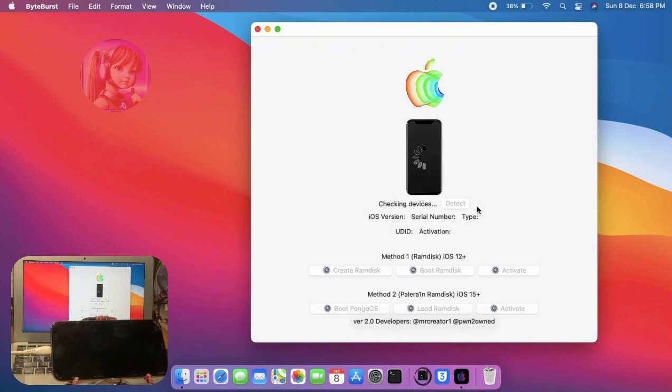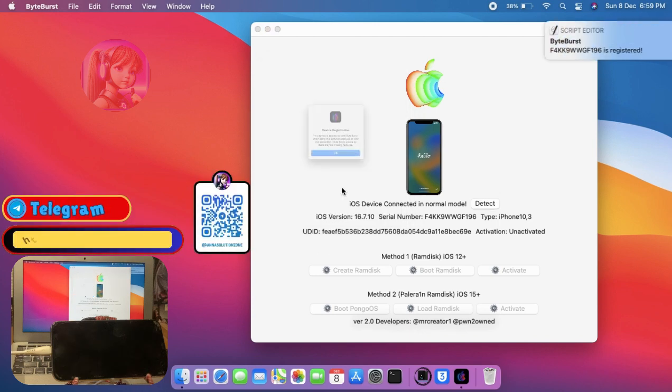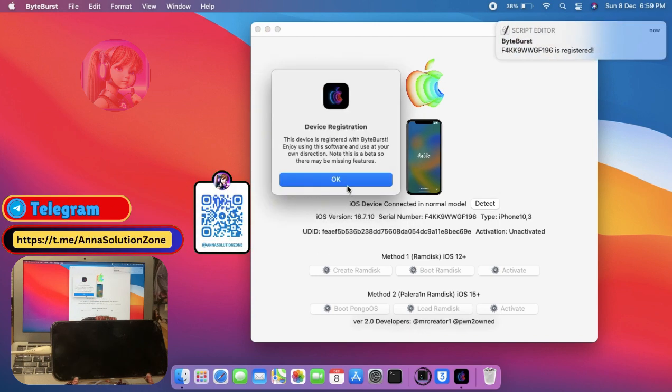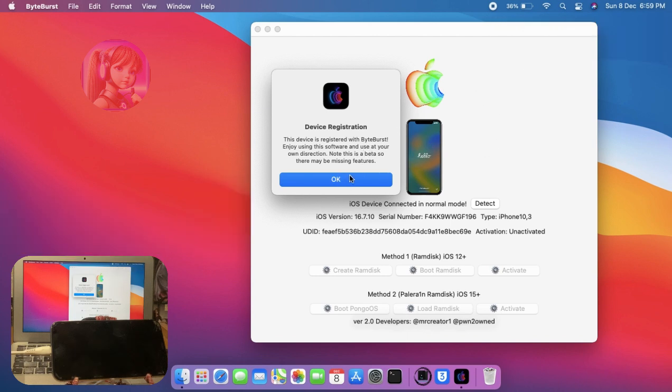Click on Detect. Click on Validate Registration. Here, it shows that the device is registered with ByteBurst. If it shows the device is not registered, then simply message me on Telegram for registration. Now, click on OK.